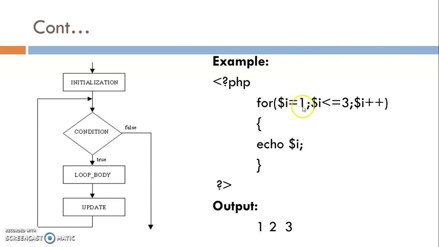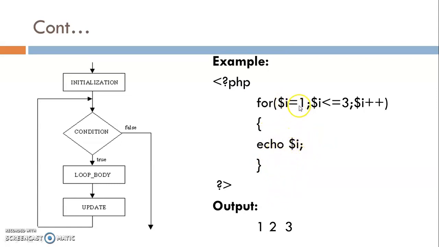Then every time I want to increment by 1 because I want 1, 2, 3. If I want 1, 3, 5, then I have to write $i = $i + 2. And the third is the condition. The condition is $i <= 3. And in the open and close brackets, the body of the loop is written with an echo statement.